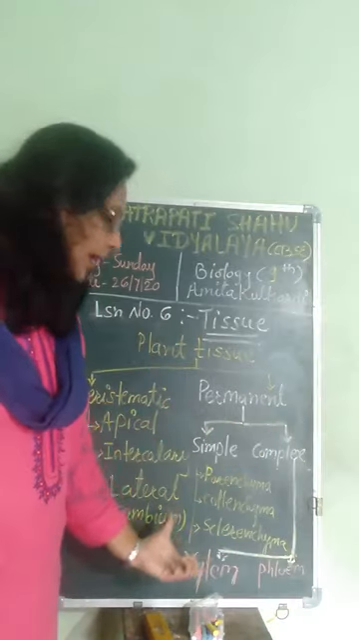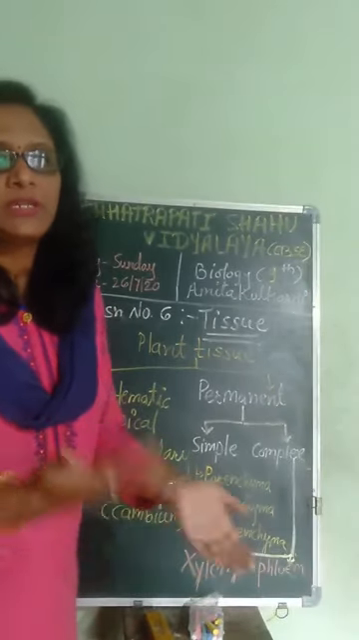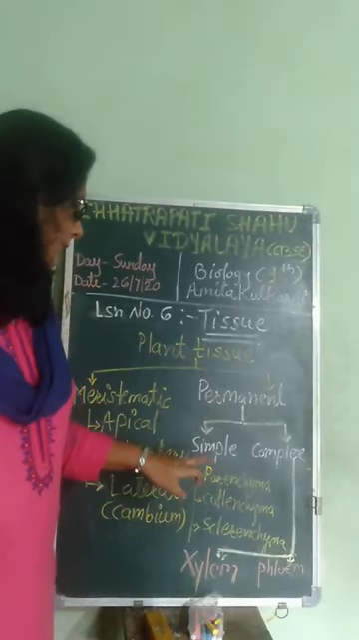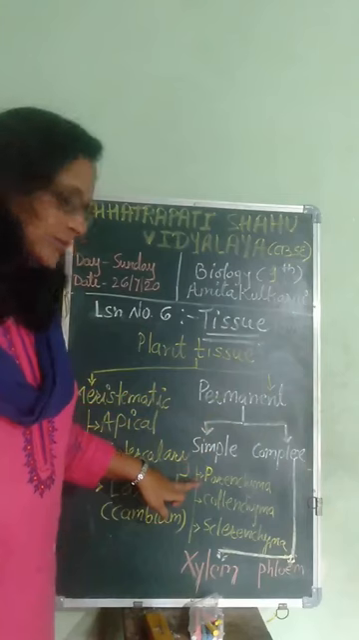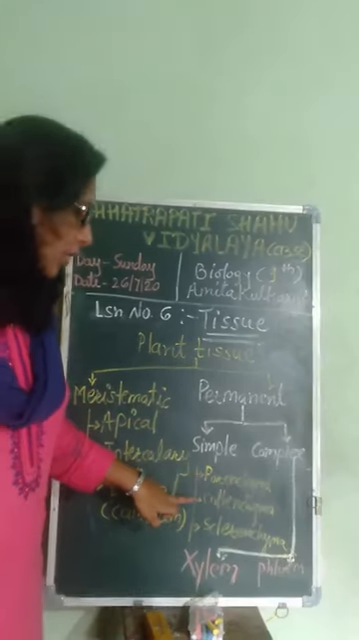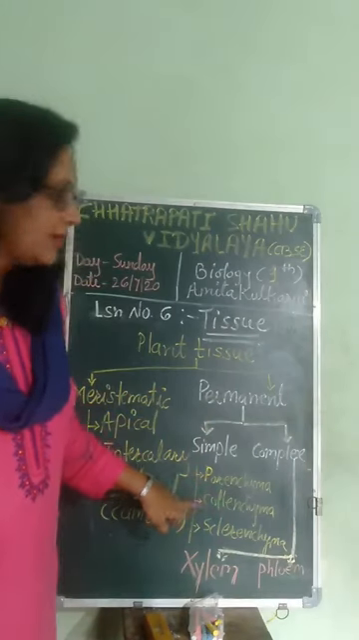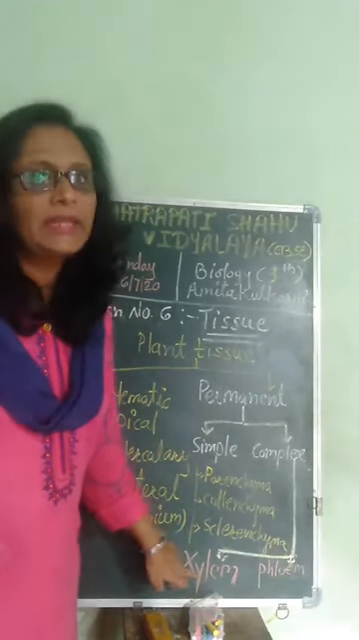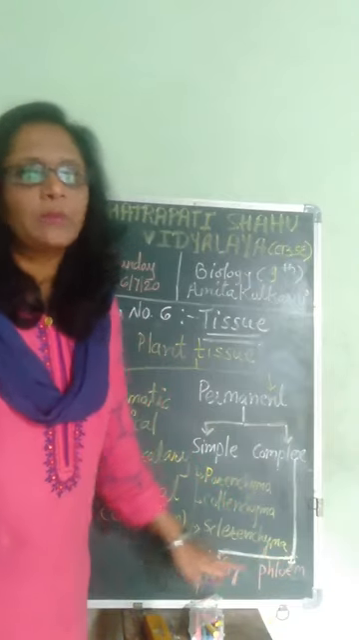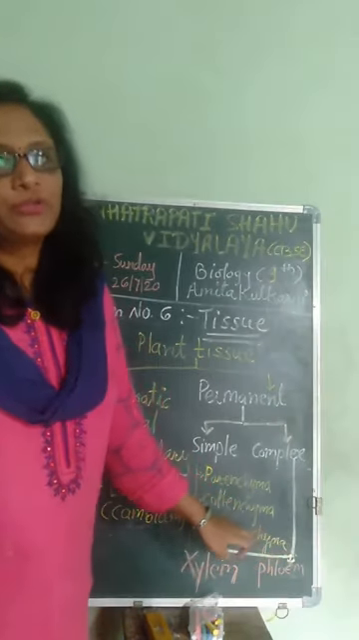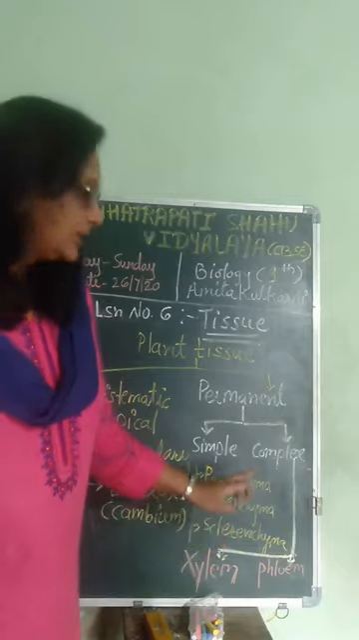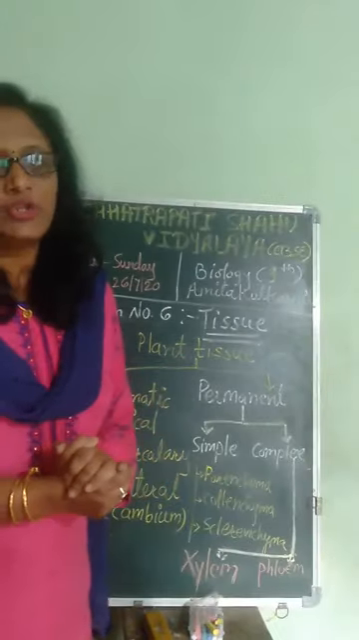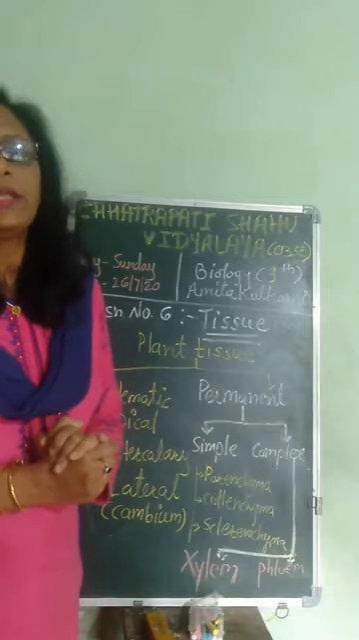And they also have different types. As we proceed in our sessions, we are going to learn them in detail. Now you just remember the names. Simple permanent tissues are of three types: parenchyma, collenchyma, and sclerenchyma. And complex permanent tissues are of two types: xylem and phloem. You might know about xylem and phloem because you have studied them a little in 7th standard. So these are the various plant tissues which we are going to study in detail.